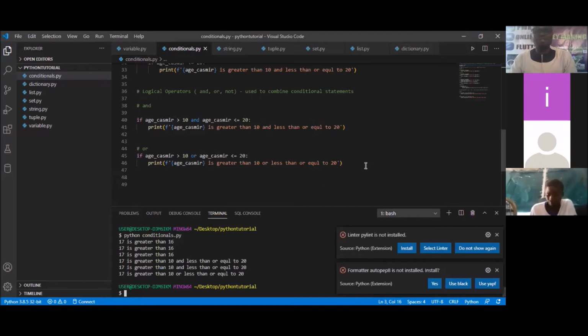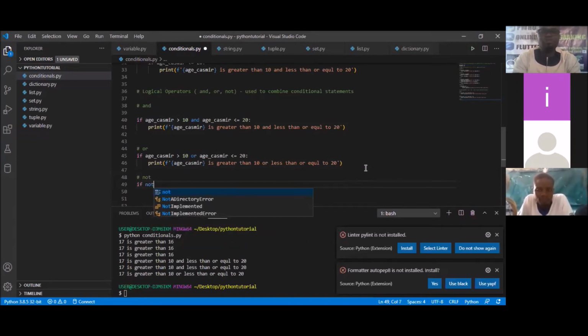So finally for these operators, what operator is remaining, class? Good. We are looking at the NOT operator. To check this NOT operator, what kind of statement can we use? We can simply say if not, then in brackets we put the condition.